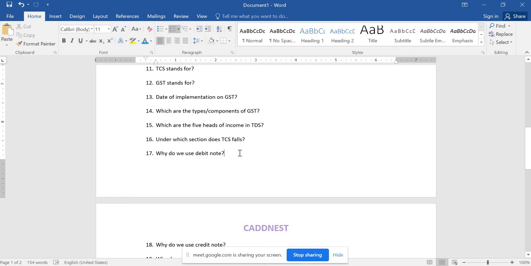And why do we use a debit note? Debit note in the sense of purchase return. Whenever a company has an activity of purchase return of goods, we have to show that in the form of a note or document. That is the reason we form a debit note. The debit note should be signed by the authorized person. Only then will it be valid. If not, the debit note will not be valid in the organization. So in order to have permission and the assurance that we have sent back the goods, we raise a debit note.